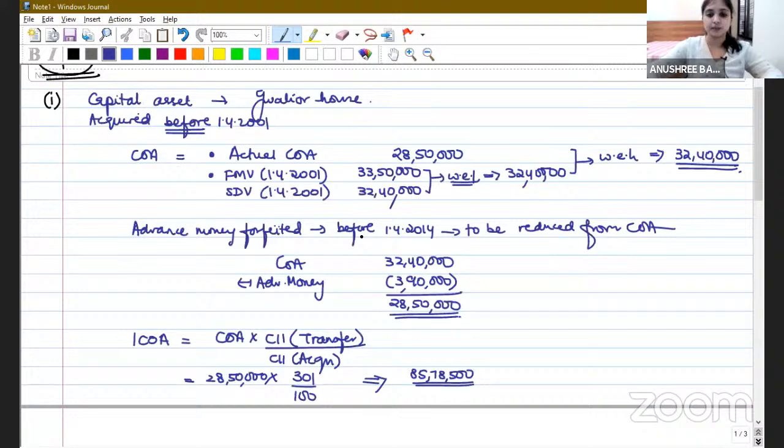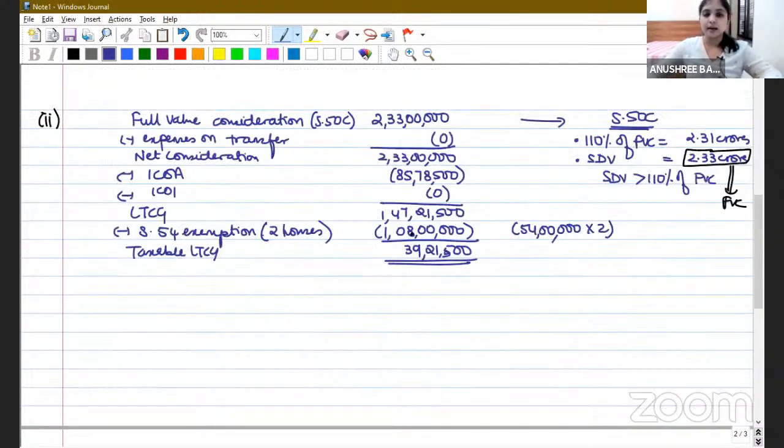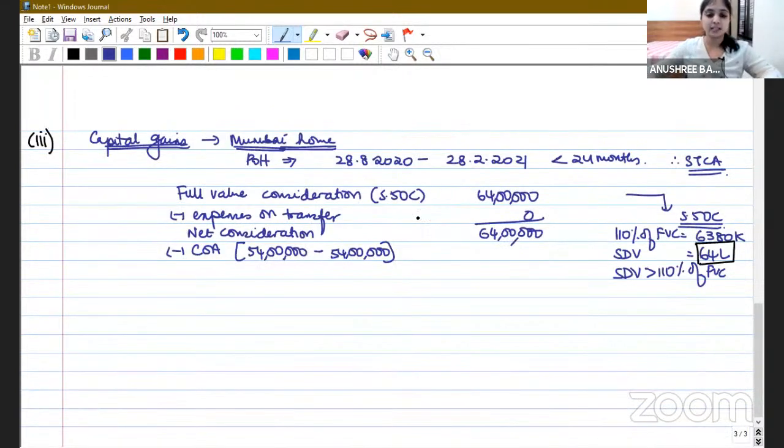See here, our exemption was 1 crore 8 lakhs. How did we get this 1 crore 8 lakhs? We considered 54 lakh of Delhi house, 54 lakh of Mumbai house. So the entire 54 lakhs we have considered as exemption. So from the cost of acquisition, I will reduce the exemption we enjoyed, the entire 54 lakhs. Why am I reducing this? Because we sold the Mumbai house even before the expiry of 3 years lock-in period.